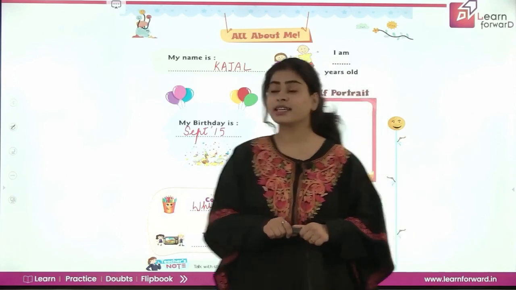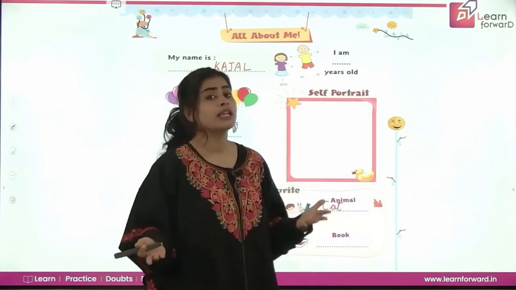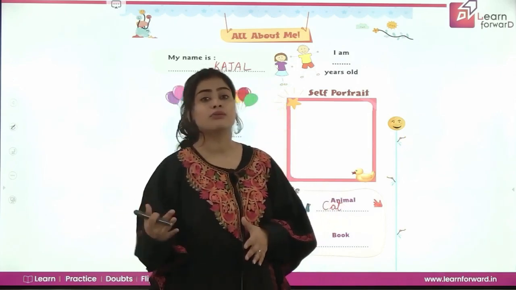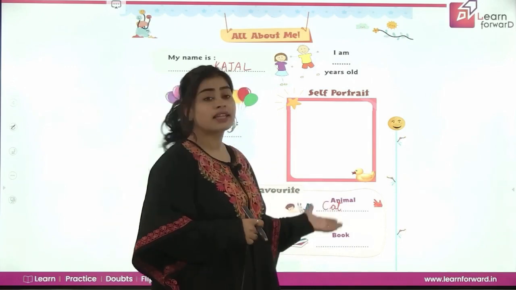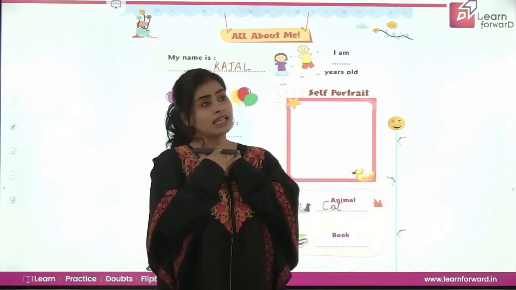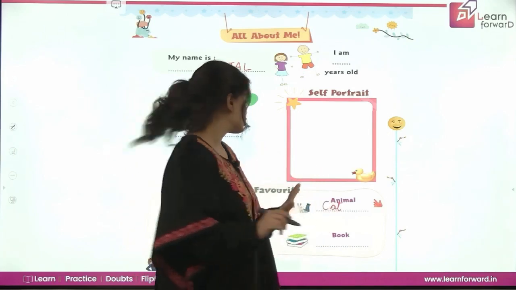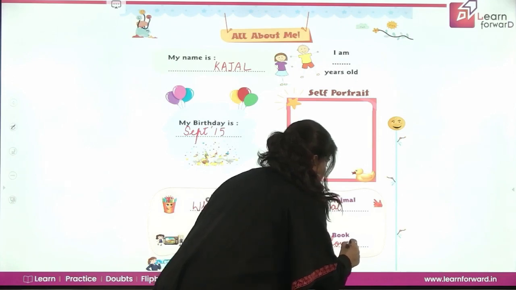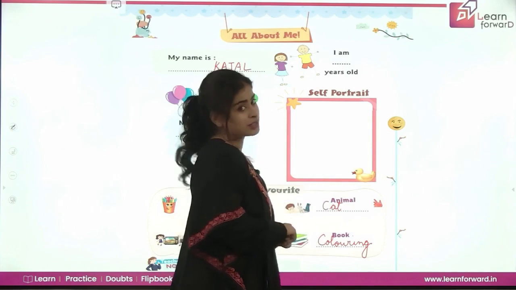Okay, so last thing is book. Now, we have so many books with us, right? We have story books, we have English books, we have Hindi books, maths books, coloring books. So, any book can be your favorite book that you love the most. Like I love coloring book. I love to do coloring. So, I will write here coloring book. You can write your favorite book in this box, okay?